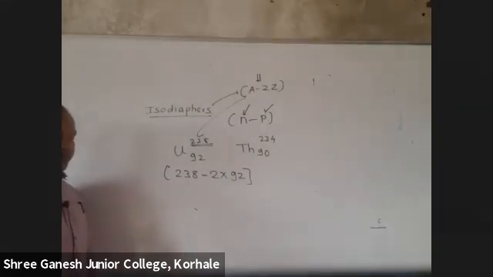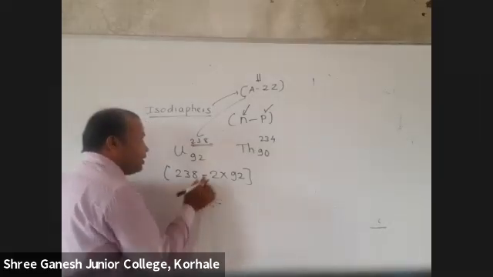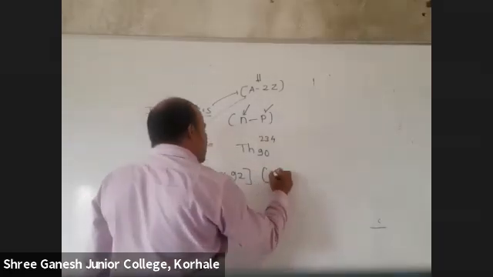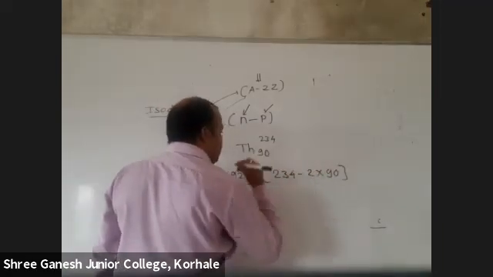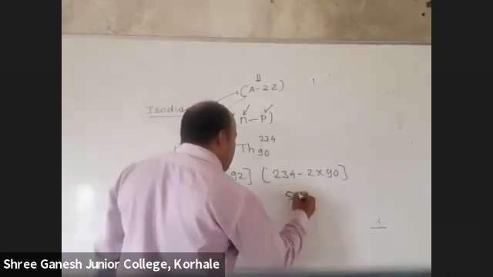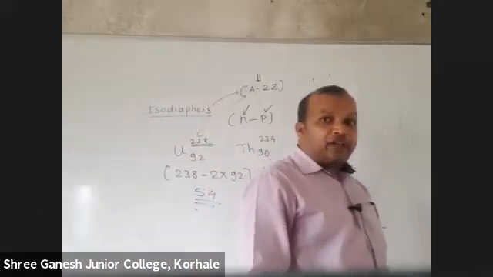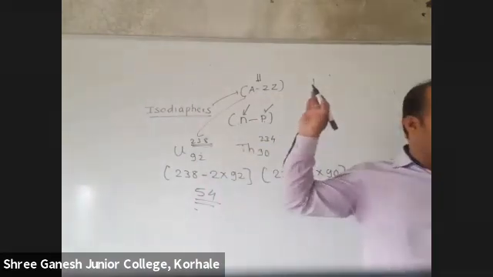92 into 2 minus 2, 38. 54. So, what is the difference between neutron and proton? 54. Here you will check. 234 minus 2 into 90. Is it 54? So, I can say these are isodiaphers of each other. Actually, isodiaphers means what? This N minus P of these both are same.